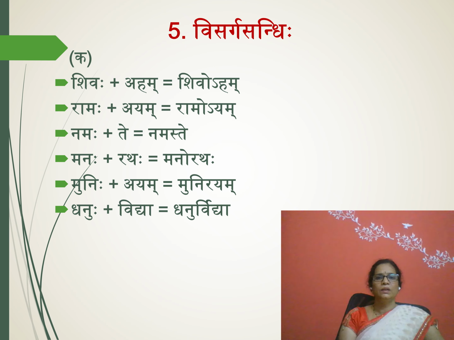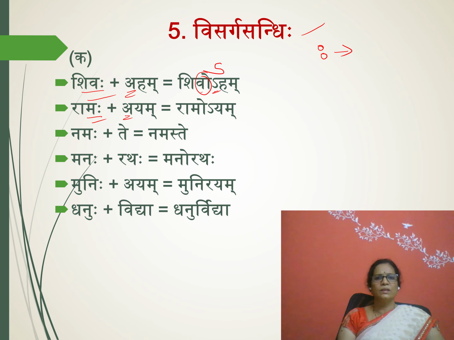Now in this, we are going to see different types of Visarga Sandhis. That means Visarga will be changed into different letters. First one, here Sivaha Aham is there. Now here you got Sivo Aham. In the place of A, we got this symbol. This is called Avagrahaha. Again Ramaha Ayam.